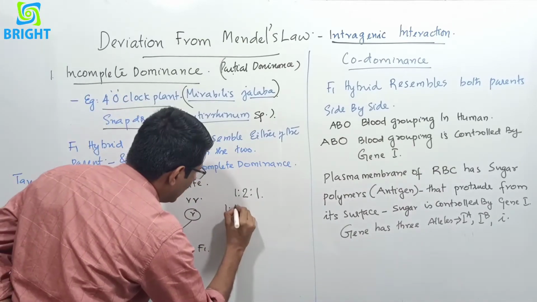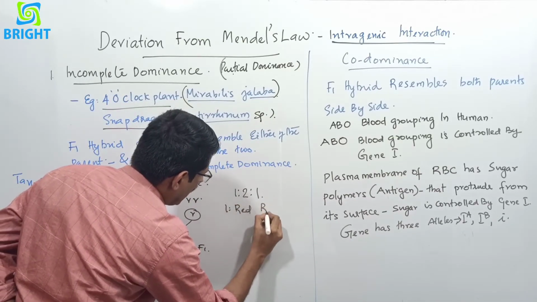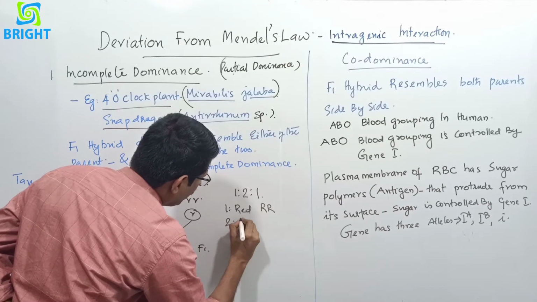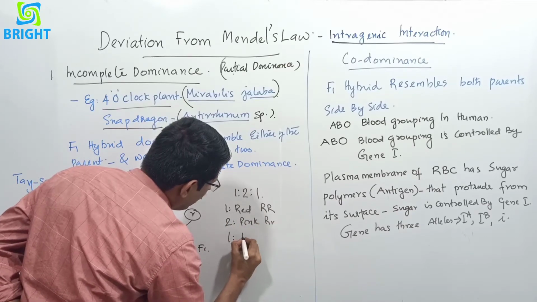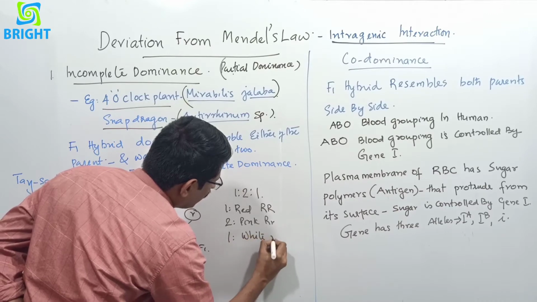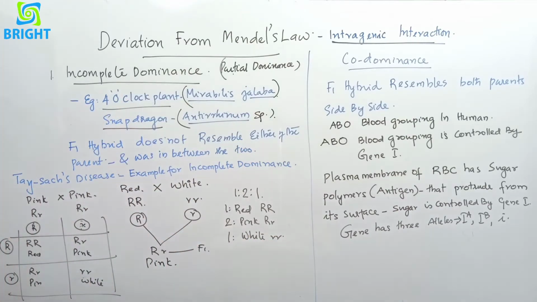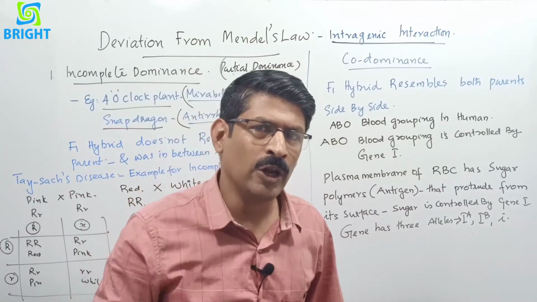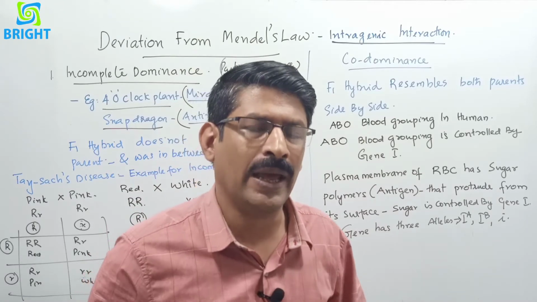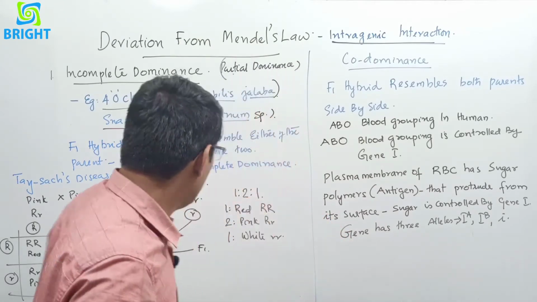One red color, that is capital R capital R; two pink color, that is capital R small r; and one white color, that is small r small r. So this is incomplete dominance, where the F1 hybrid does not resemble either parent and an intermediate character is expressed.